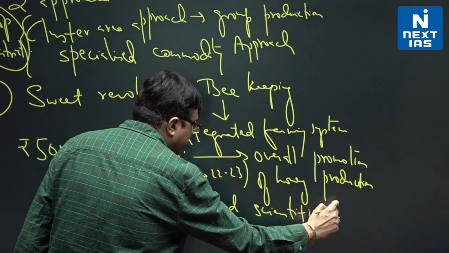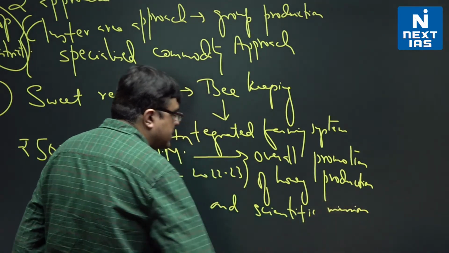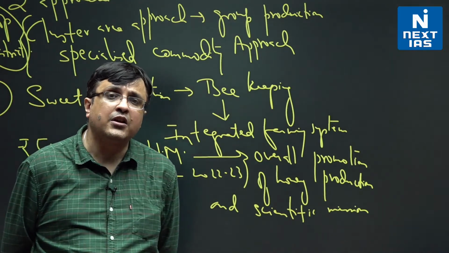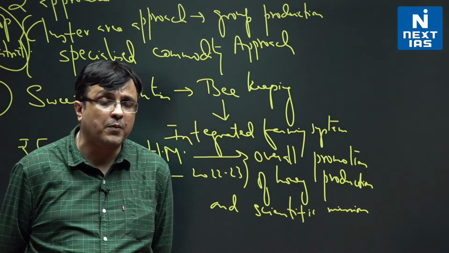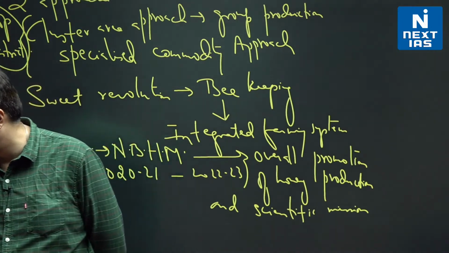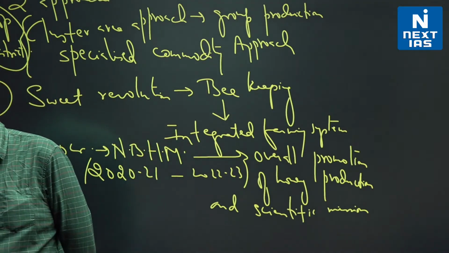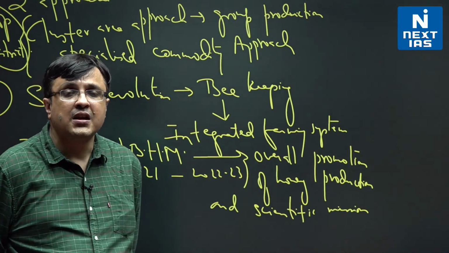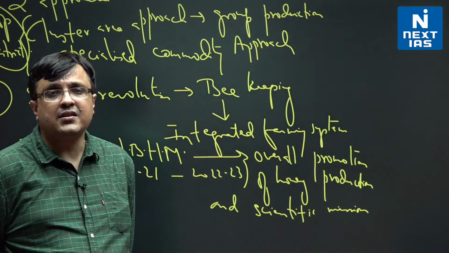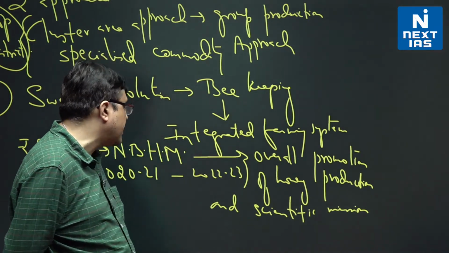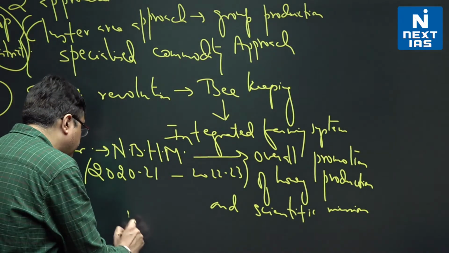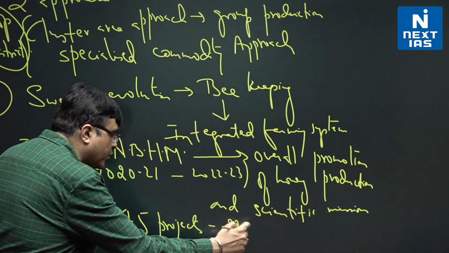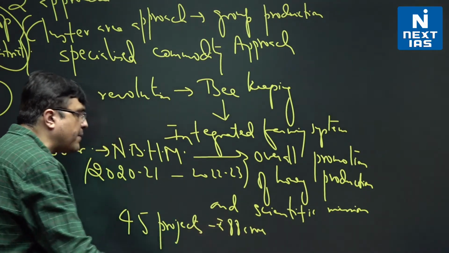Remember, beekeeping will not only increase farmers' income alternatively, it is also good for pollination of crops and contributes very well to the productivity of crop production. Also, India can explore exporting honey to the outside world, and the government has already approved 45 projects with an 88 crore budget under this National Beekeeping and Honey Mission. So these are some important things.